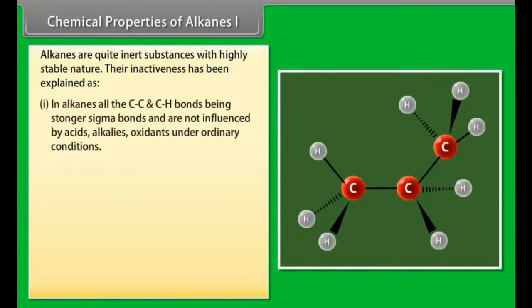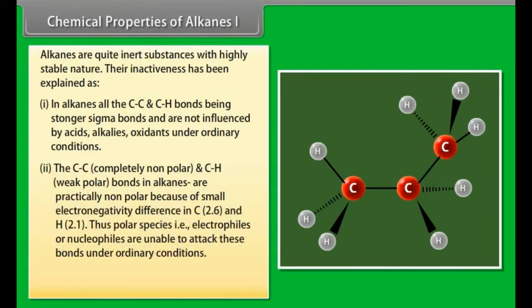In alkanes, all the carbon-carbon and carbon-hydrogen bonds are strong sigma bonds and are not influenced by acids, alkalis, or oxidants under ordinary conditions. Number 2. The carbon-carbon bond is completely nonpolar and the carbon-hydrogen bond is only weakly polar, particularly nonpolar because of the small electronegativity difference between C, 2.6, and H, 2.1. Thus, polar species, that is, electrophiles and nucleophiles, are unable to attack these bonds under ordinary conditions.